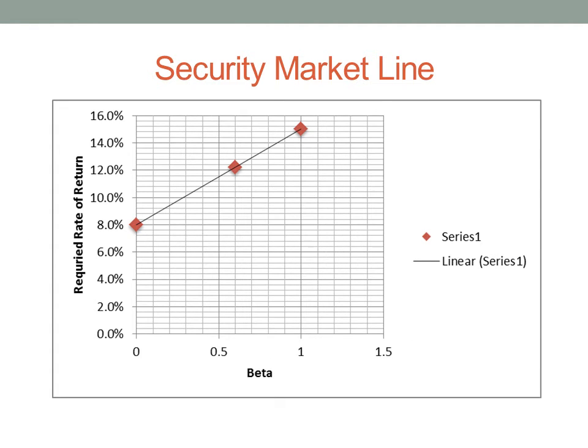The security market line graphs the returns calculated by the CAPM. It tells an investor the minimum amount of return they should expect at any given risk level. TECO had a return of 12.2% based on CAPM, but has an expected return of 13.5%. This tells us that the stock falls above the line and is undervalued and would be a good stock to invest in.